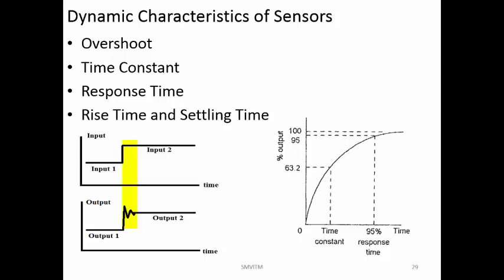You have changed the input, say from 0 volts to 5 volts. Now the output also should show 5 volts, that is 100%. Say at time 0, you have changed the input from 0 volts to 5 volts. From time 0 till the output reaches 100% of the input, whatever you are seeing of the performance of the system, all those things we consider as the dynamic characteristics.